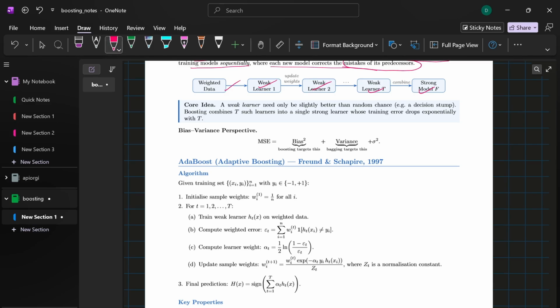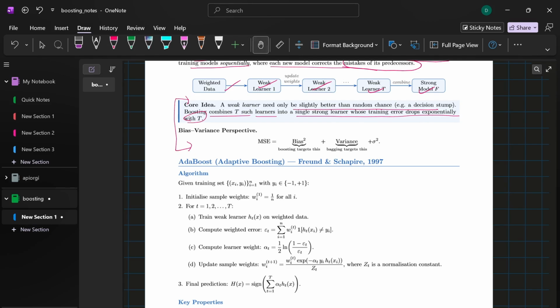Mathematically, the core idea is that you take a collection of weak learner models that do only slightly better than a random coin flip, like a single-split decision stump, and combine them into an incredibly strong unified model whose training error drops exponentially as you keep learning more.